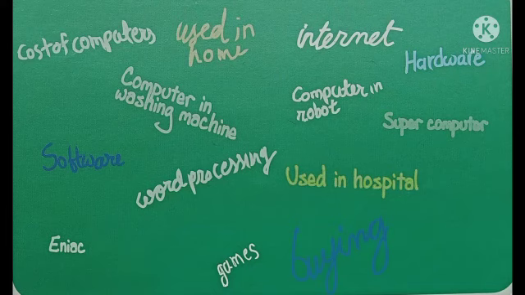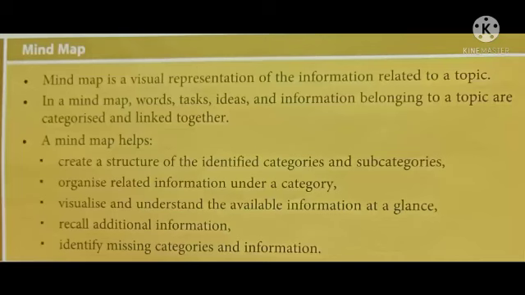Let's take an example where some ideas are generated related to the topic computer. So these are some generated ideas on the topic computer. Now the question is how we are going to select the ideas, whether they are up to the mark with the given topic or not. So here is the solution, that is the mind map.